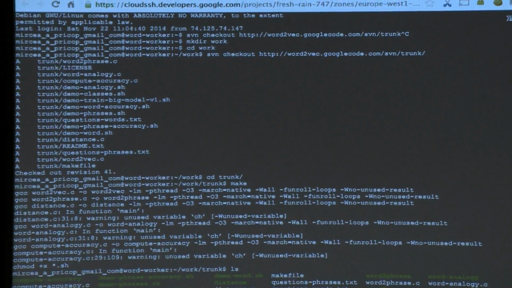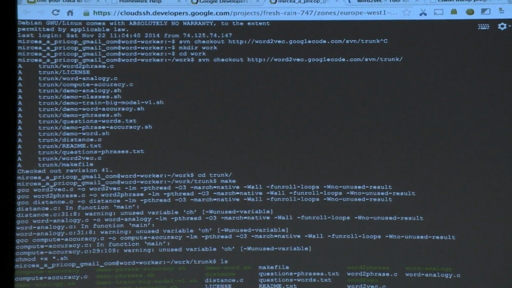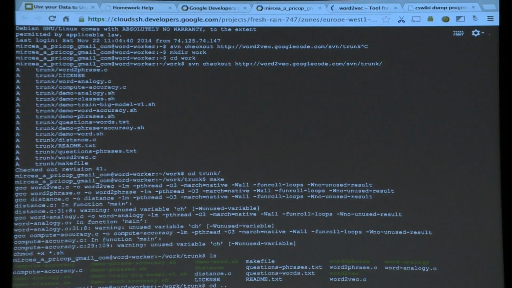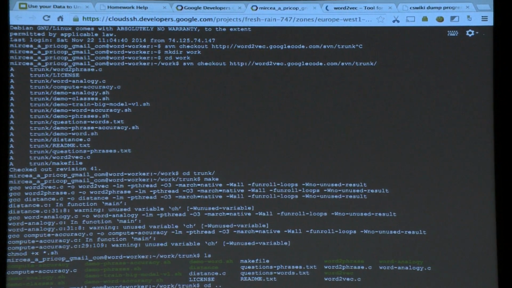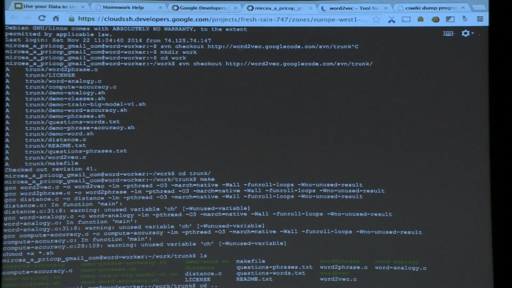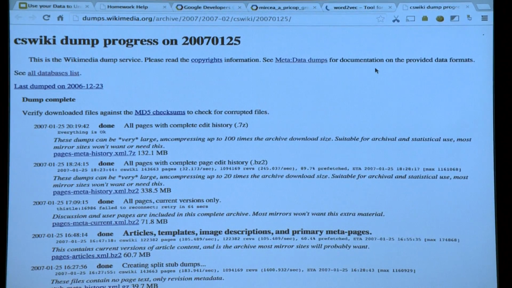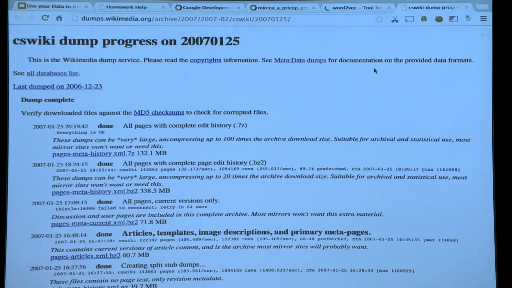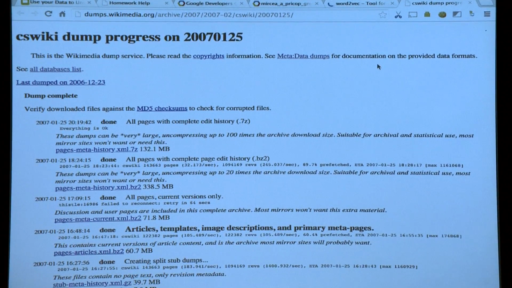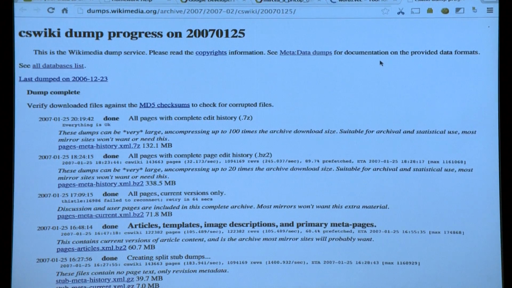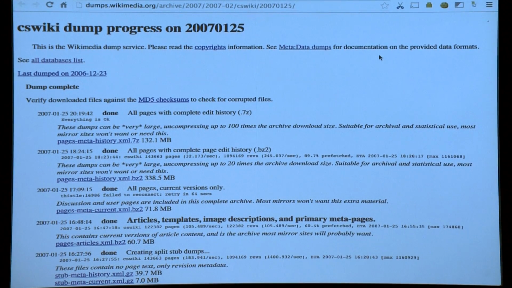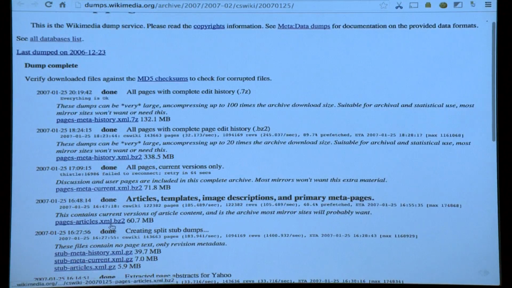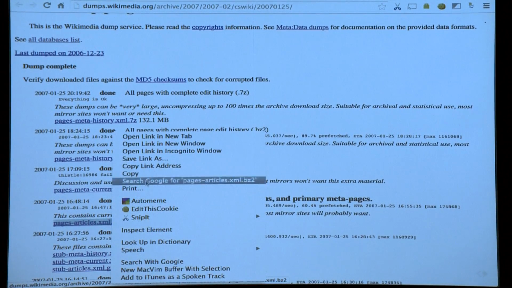So it's cool. We have the tool, we have the computer. All we need is the data. Now, where can we get a whole bunch of Czech text? Anyone know? Any idea? Exactly, Wikipedia. Did you see I had this opened? Ideally, we would use the latest Wikipedia, but just for fun, I'm going to use one from 10 years ago because it only has 60 megabytes, and I have to do this live.